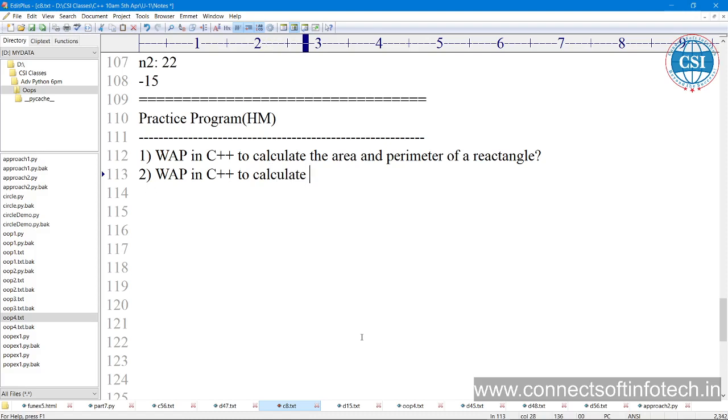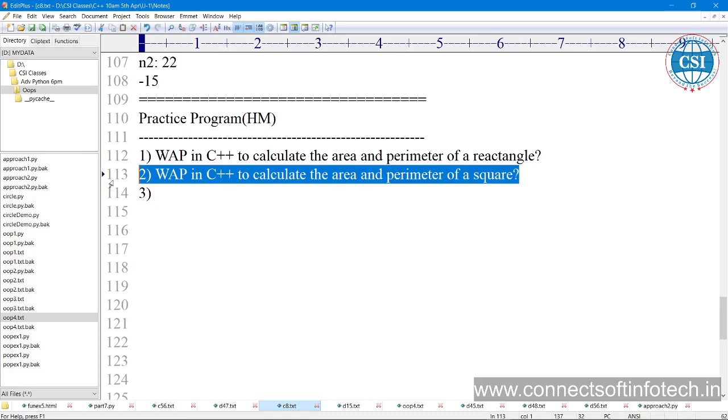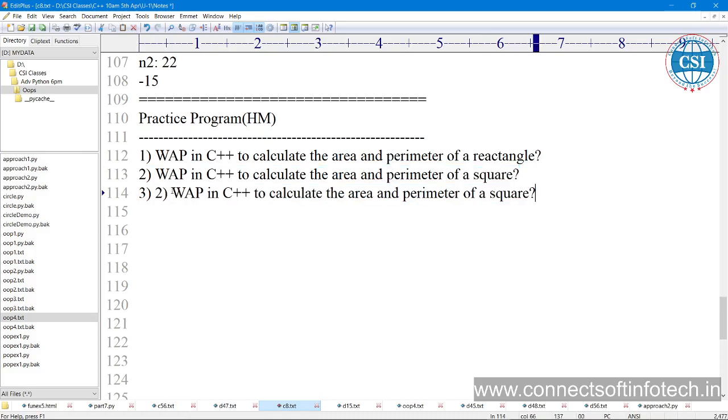Write in C++ to calculate the area and perimeter. Okay, square. Perimeter and area of a square and rectangle. Okay, so I'm taking here what? Area and circumference of a circle.